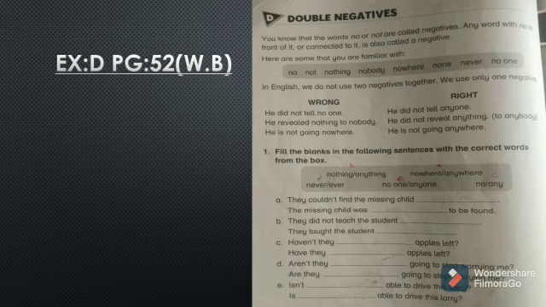Now the second sentence is, they did not teach the student anything. They taught the student nothing. Haven't they any apples left? Have they no apples left? I know they never going to stop worrying me. Are they ever going to stop worrying me? Is not anybody able to drive this lorry? Is anyone able to drive this lorry?